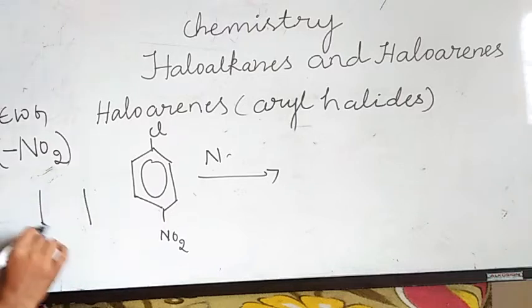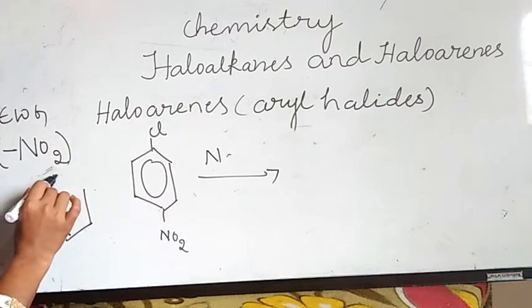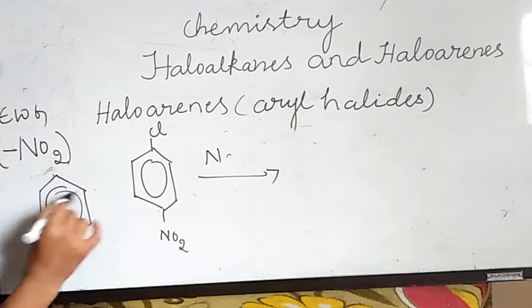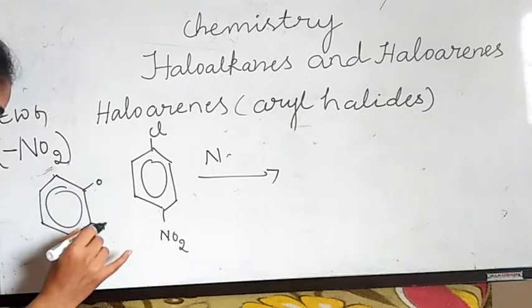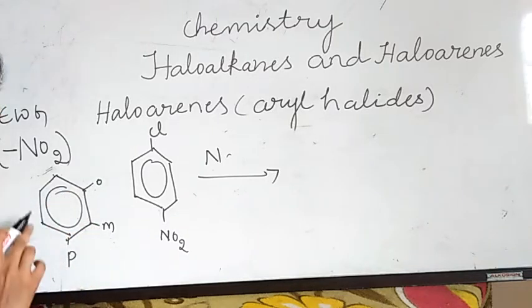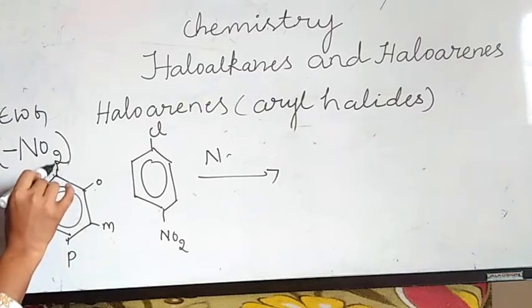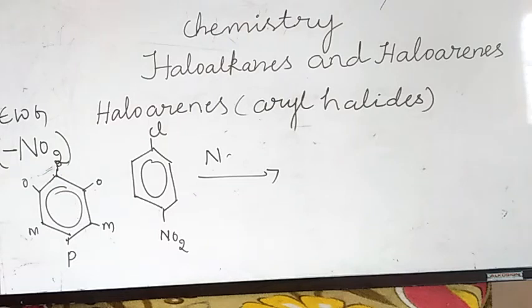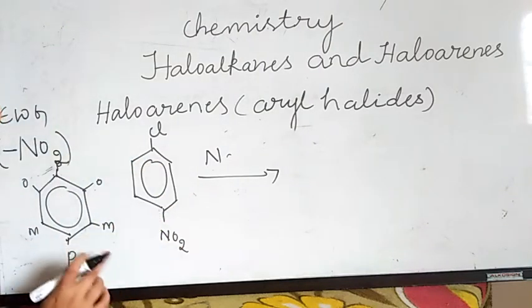So, ortho, meta and para positions, just recalling. This is ortho, this is meta, this is para. Okay? This is meta, this is ortho, this is para. First you have to take like this: ortho, meta, para, ortho, para. These are the positions of aryl halides. Okay, fine. This is ortho, meta, para.